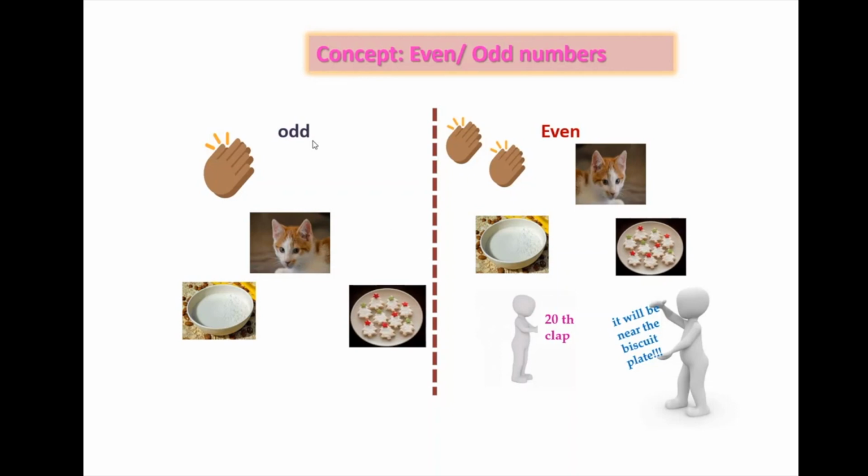So in this way, the concept of odd and even numbers can be taught, and even if you ask at the 27th clap where the cat will be, the answer will at once come that it will be near the milk plate. So in that way, even odd numbers can be taught.